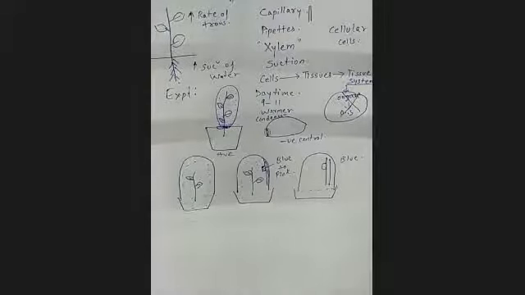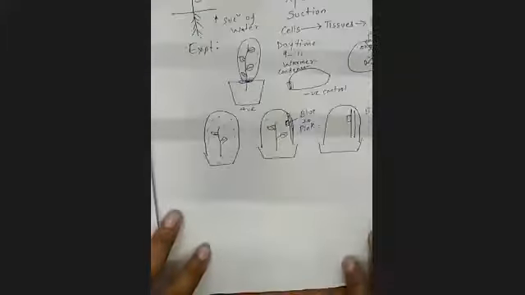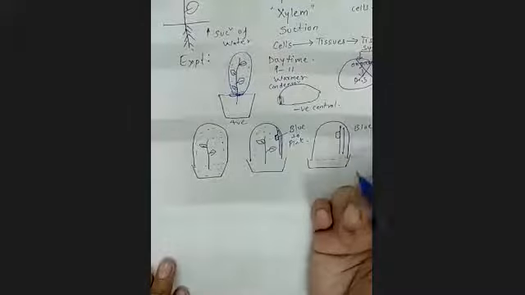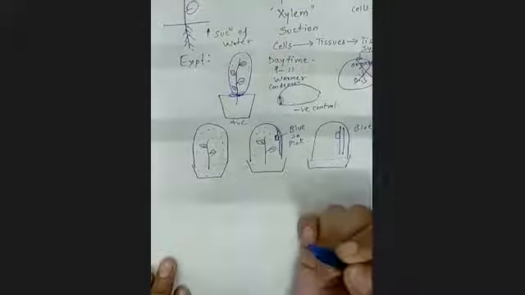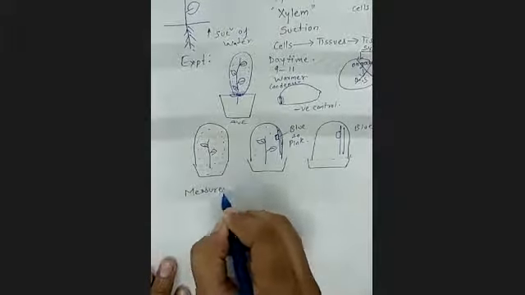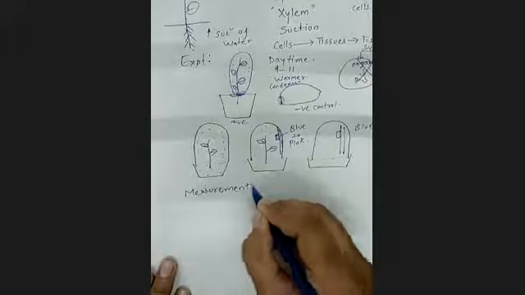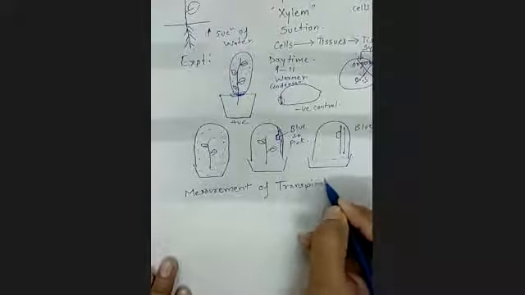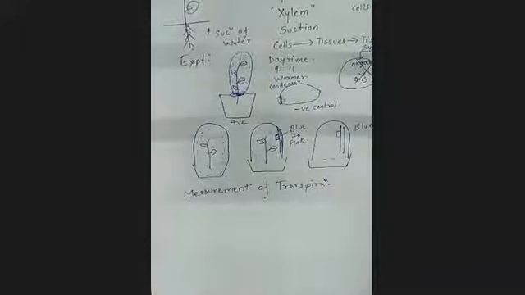First, if this is clear for you, then we can go for another type, because if you are observing transpiration, then you should also measure how much transpiration is occurring. So measurement of transpiration can also be done. Now see, this is not 100% reliable, okay?